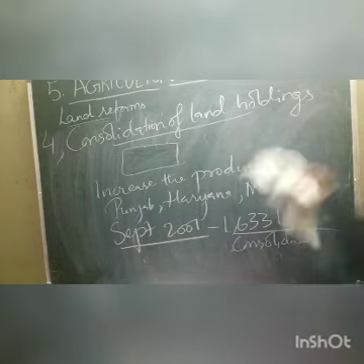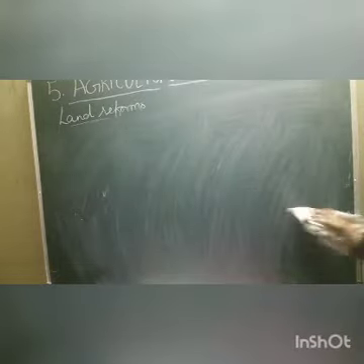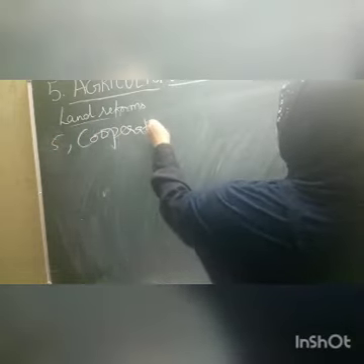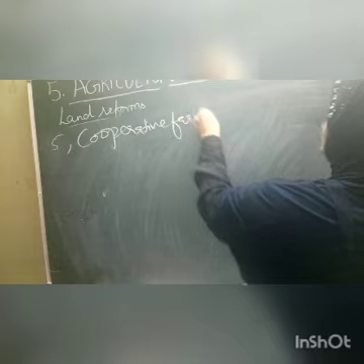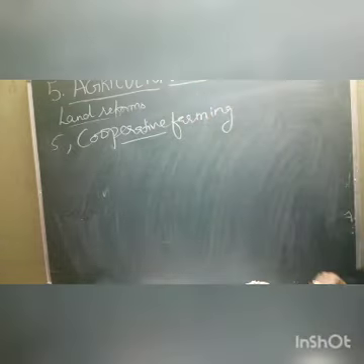After this, the fifth and the last component of land reforms. What is the fifth and the last component? That is cooperative farming. What is this cooperative farming?